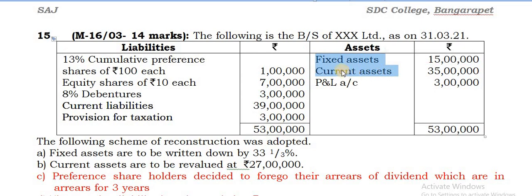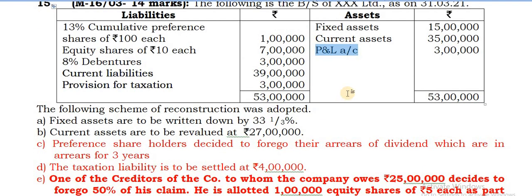On the assets side only two assets are given, fixed assets and current assets. Of course, profit and loss account should be completely erased. It should be written off. Now, given fixed assets are to be written down by 33 1/3%. I have been telling you, when they say write down by that, the same amount should be completely erased. So the balance of 66 2/3% will be shown in the balance sheet. Now 33 1/3% is being erased.